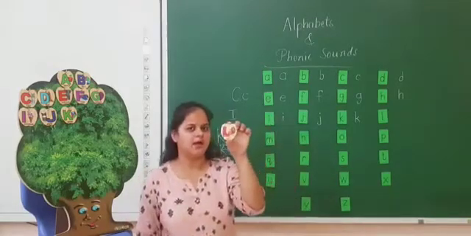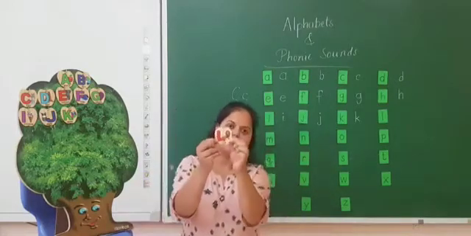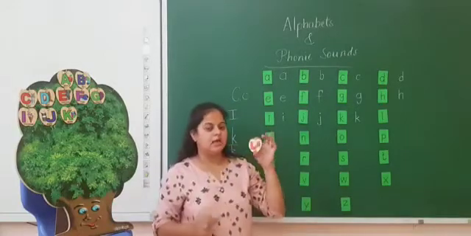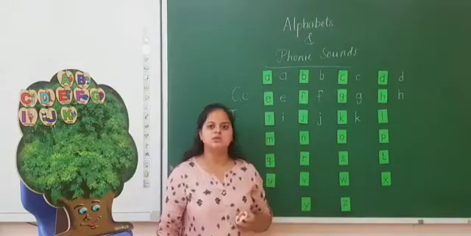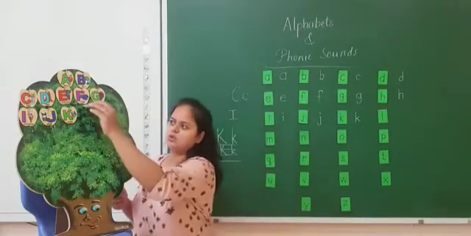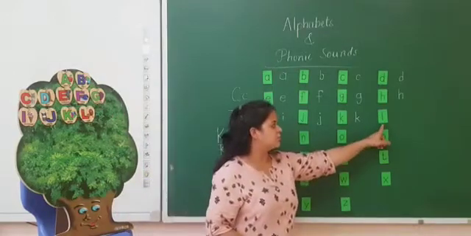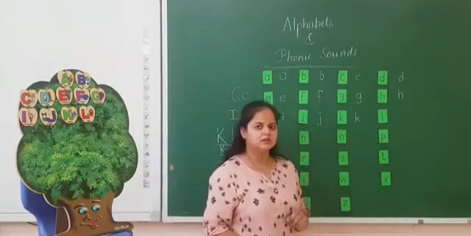Next, here I have L. Which picture is this? Look here. This is a lion. L for lion. L sounds L. Here you can see that small l, this is only a standing line in between first three lines.